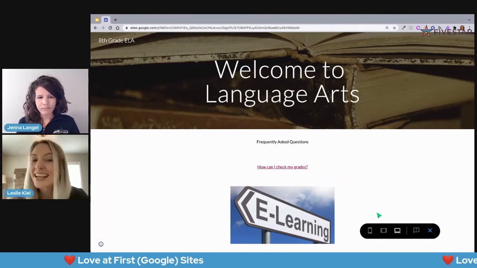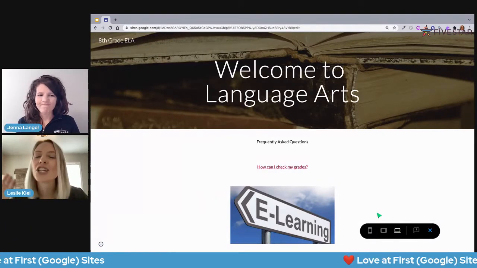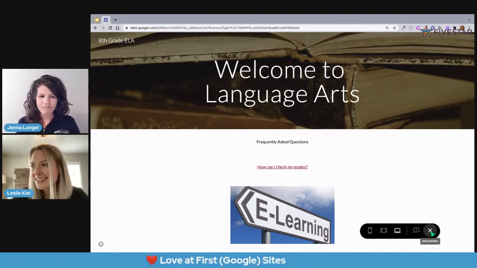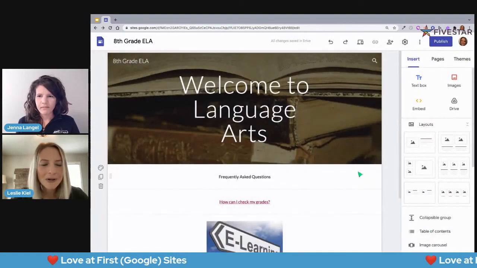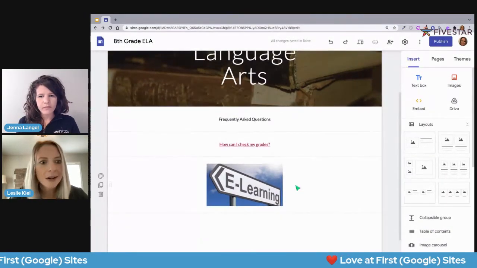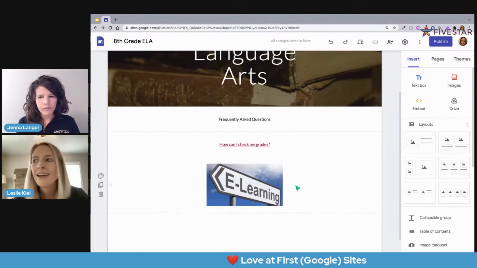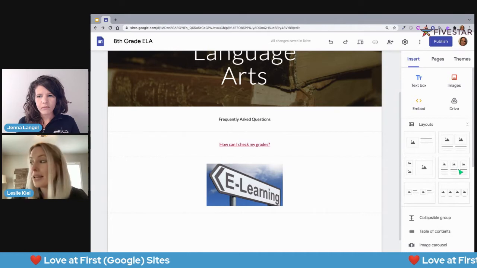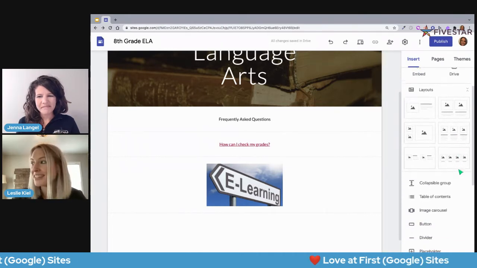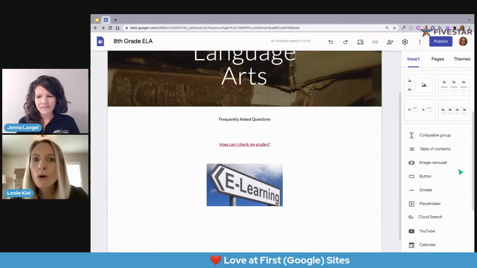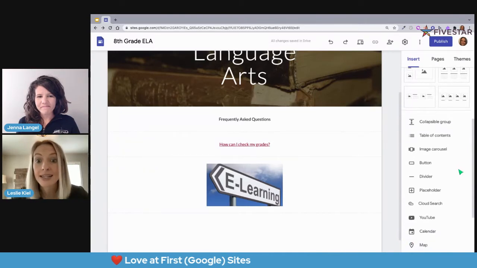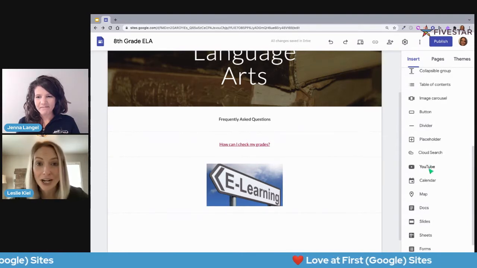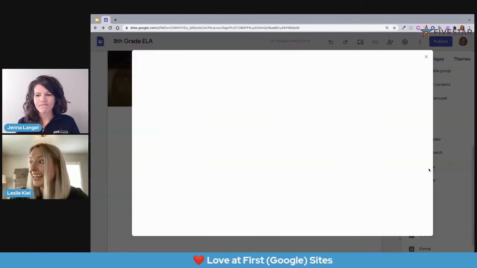So I always like to pause what I'm doing with that creation and just say, okay, how will this look to people that are using it? I'll hit that X to get out of that preview mode. And then let's keep considering other things that we can add in content-wise. So from this right-hand menu where we see lots and lots of options, I'm just scrolling down, and we won't talk about all of these because it is really extensive. But I do love the YouTube integration here. I can easily add in a video.